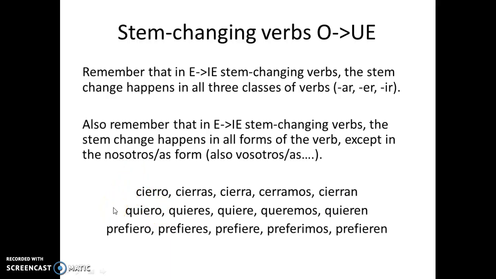Cerrar is an AR verb that changes from E to IE in the stem. Cierro, cierras, cierra, cerramos, cierran. Querer is an ER verb that changes from E to IE in the stem. Quiero, quieres, quiere, queremos, quieren. And preferir is an IR verb that changes from E to IE in the stem. Prefiero, prefieres, prefiere, preferimos, prefieren. Note that the E to IE change happens in all forms except for the nosotros, nosotras forms. We don't have the vosotros forms listed here.